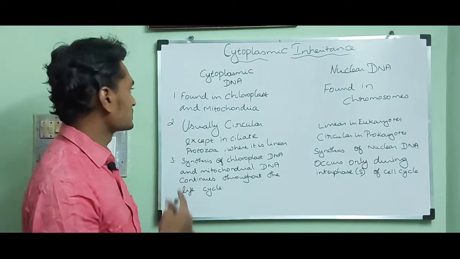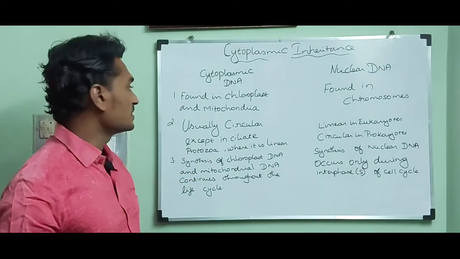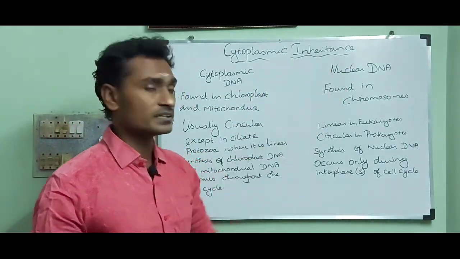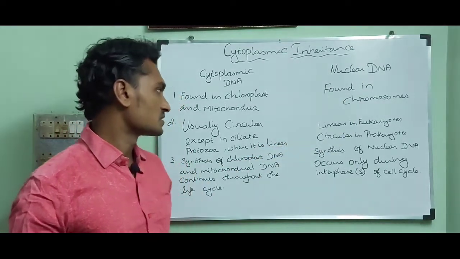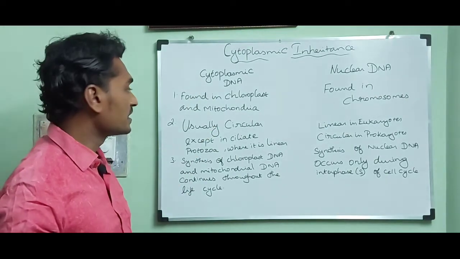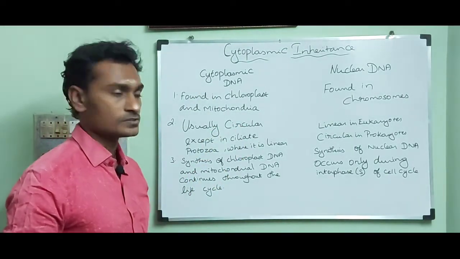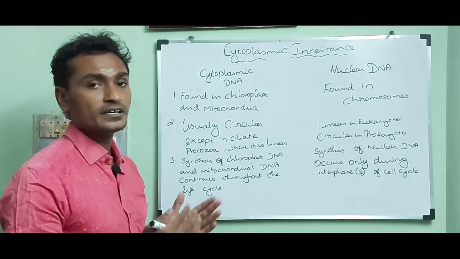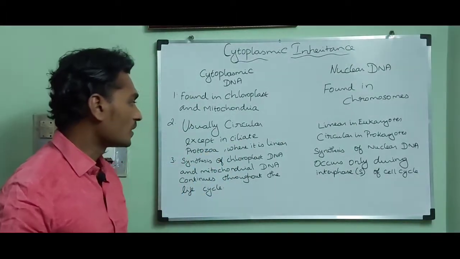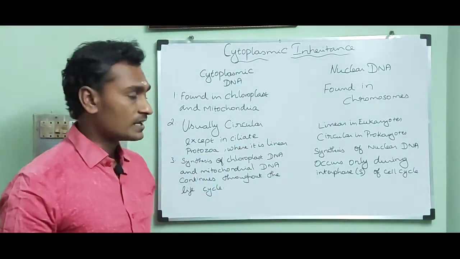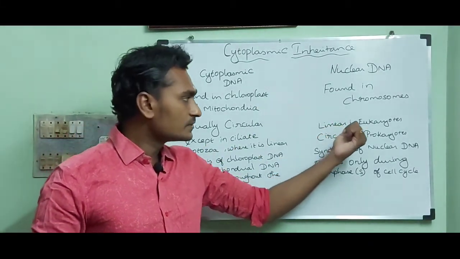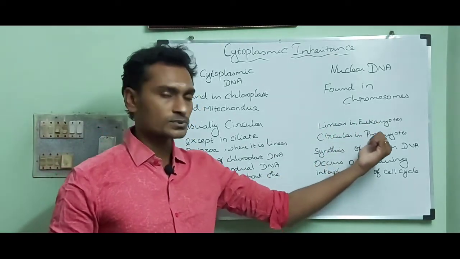The first difference: cytoplasmic DNA is found in chloroplast and mitochondria, while nuclear DNA is found in chromosomes. Second: usually cytoplasmic DNA is circular in nature, except in ciliate protozoa where it is linear. Nuclear DNA is linear in eukaryotes and circular in prokaryotes.